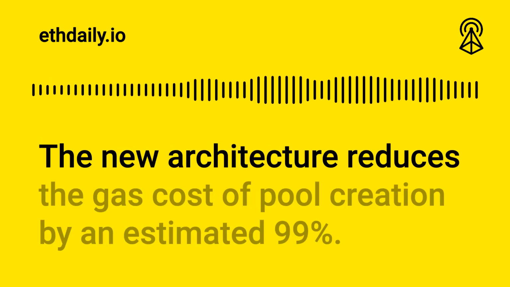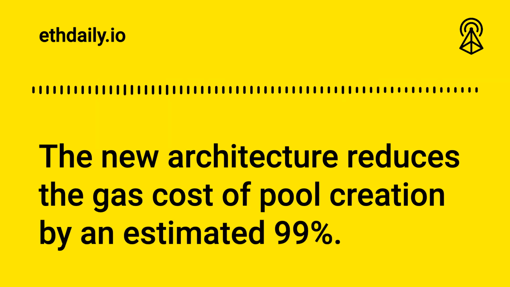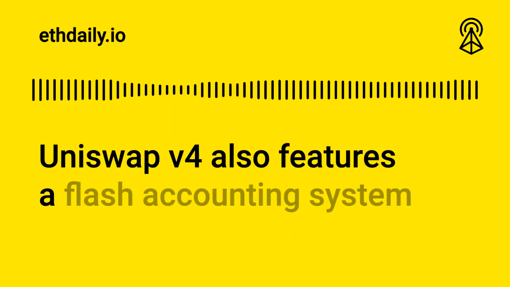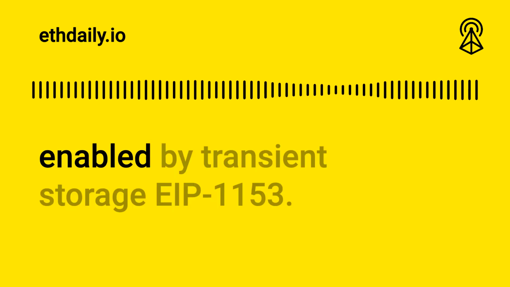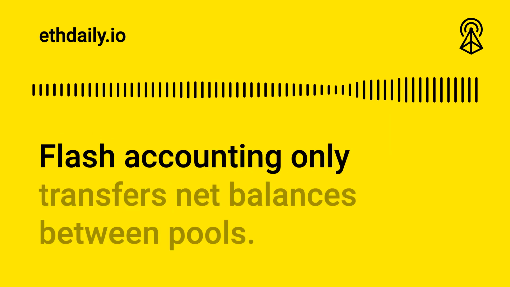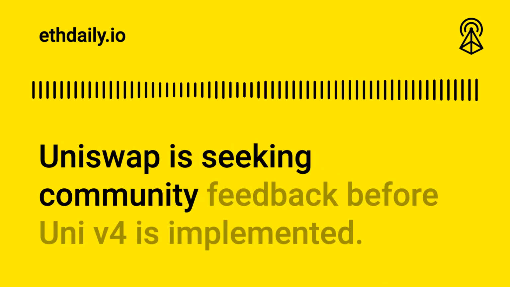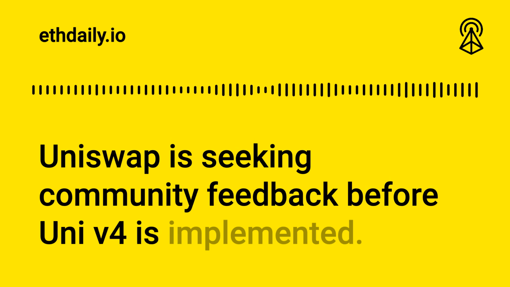The new architecture reduces the gas cost of pool creation by an estimated 99%. Uniswap V4 also features a flash accounting system enabled by Transient Storage EIP 1153. Flash accounting only transfers net balances between pools. Uniswap is seeking community feedback before Uni V4 is implemented.